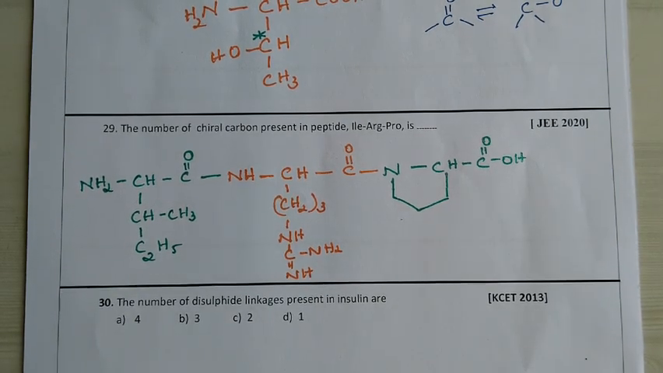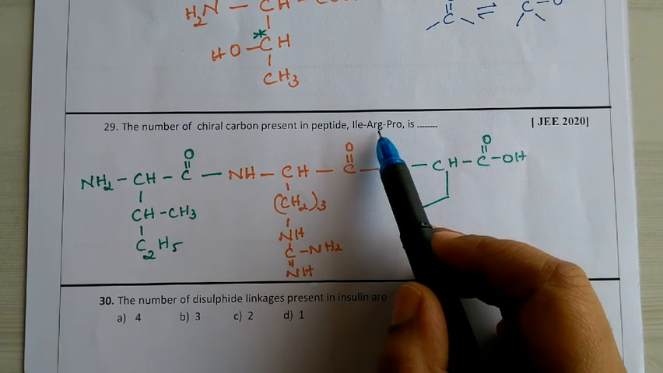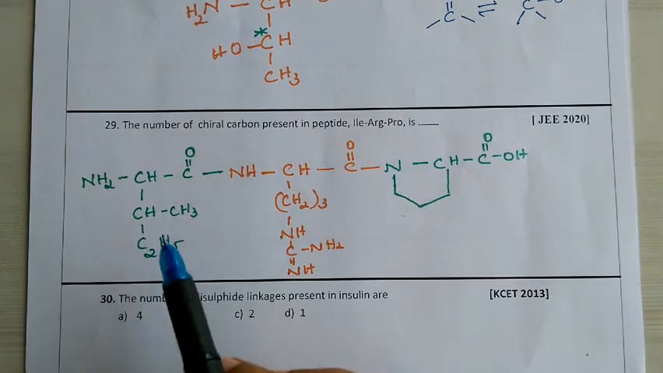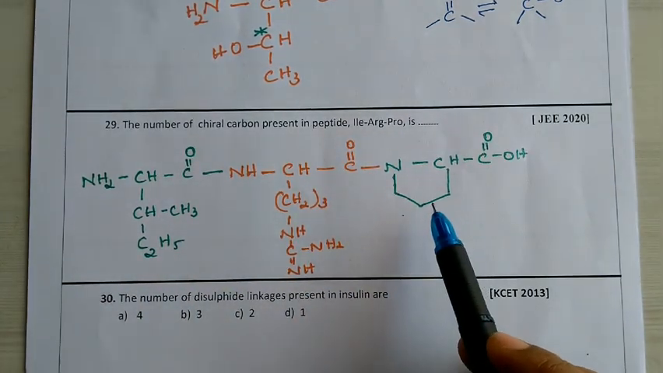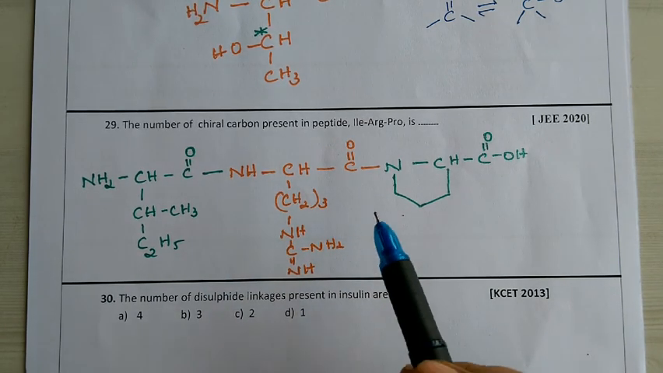Good morning to all. Next question we are moving on to the number of chiral carbons present in a peptide. So we are given a tripeptide here: isoleucine, arginine and proline. I have written the tripeptide already, and we have seen that the peptide bonds have been formed.